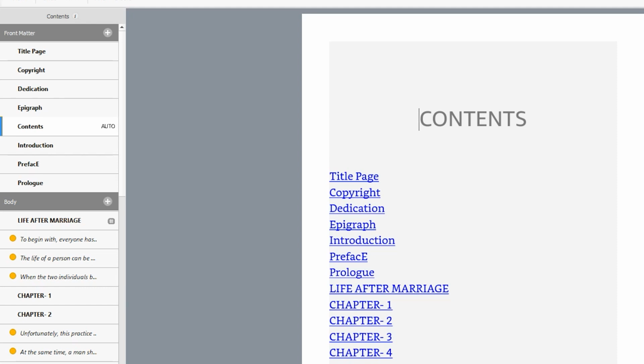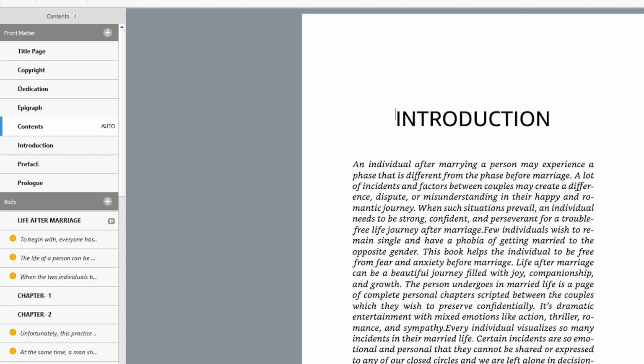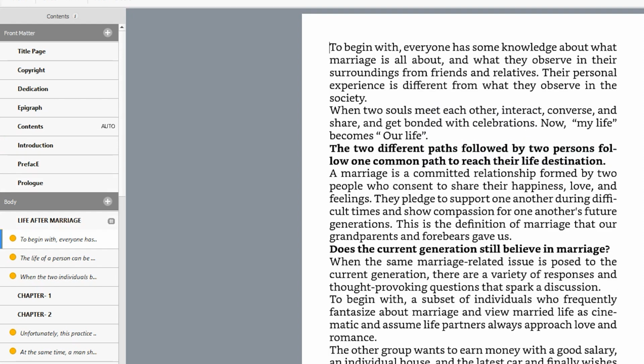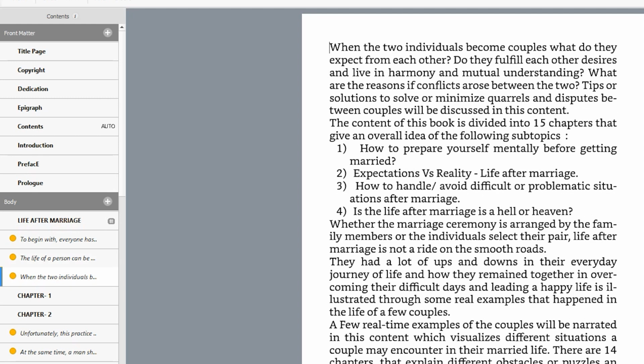And coming back to the contents, these chapters: once you upload your document, based upon the number of chapters available, it will arrange the links accordingly. Once you click a chapter link, it will direct us to that particular page.